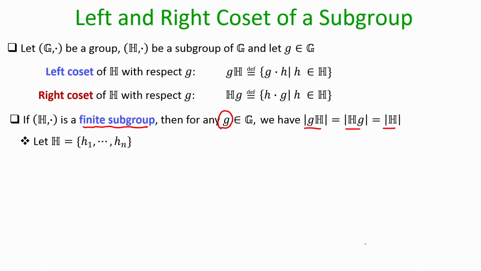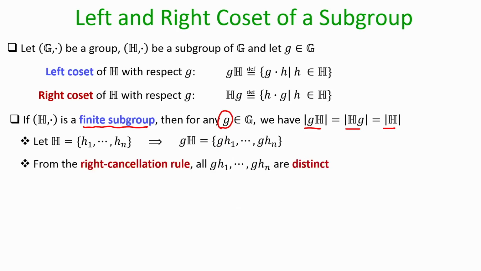So, imagine your finite subgroup H has n number of elements, and the left coset will have the elements g times h1, g times h2, g times hn. I am again using mathematical notation when I am saying g times h1, but you can treat it as g operation h1, g operation h2, g operation hn.